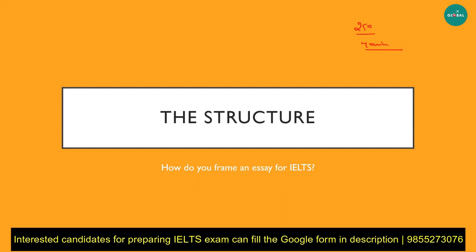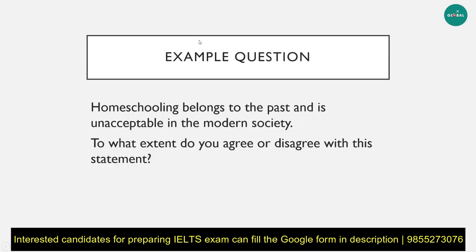You know you're going to make at least 4 paragraphs in your IELTS essay. The first one is going to be an introduction. Then there are going to be 2 body paragraphs, BP1 and BP2. Then you need to write a conclusion. Now, while you're doing this, how do you actually know what to write in the introduction? How do you frame your body paragraphs? And also, the most important, what do you actually write in a conclusion? That is what we're going to cover in today's class. So let us start with it.